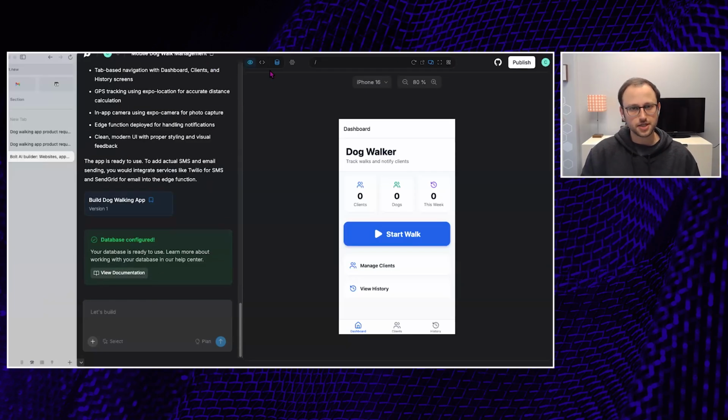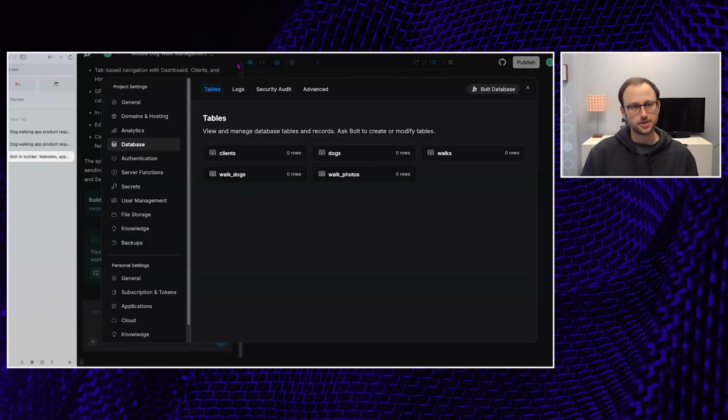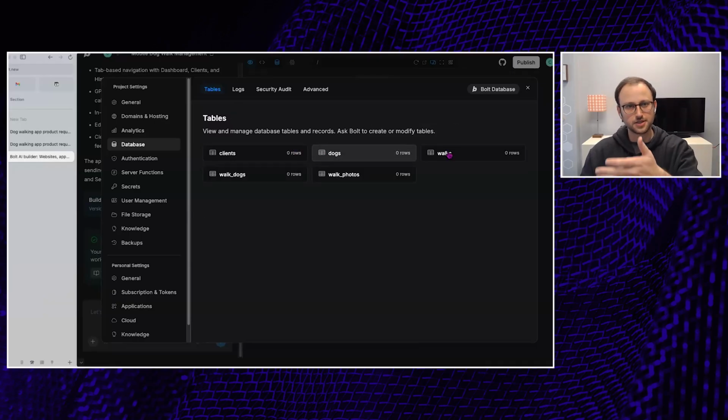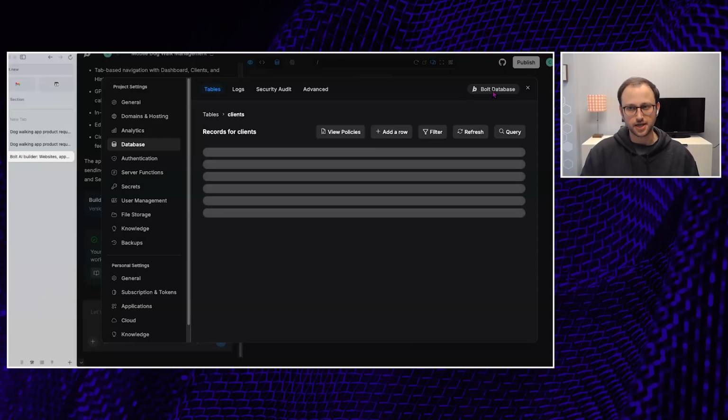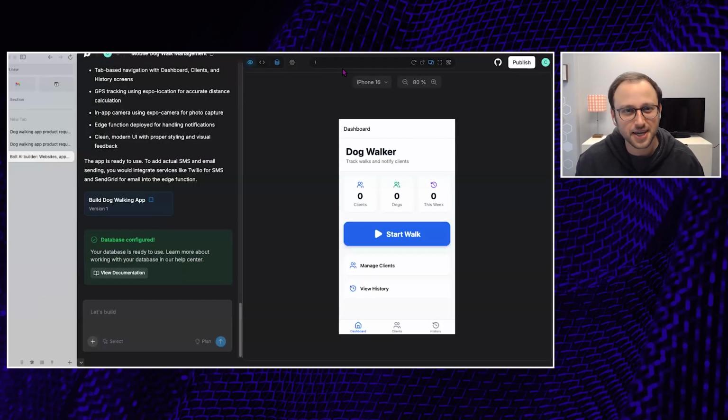And so let's just look at the database really quickly on some of those technical features. And this is the real power of something like Bolt or any of these coding agents. So I've got clients. This is where my clients are going to live. This is where my dogs are going to live. These are where the walks are. So it's done a pretty good job of building this out. If we talk to a real developer, Ed, one of our friends that we work with, maybe not the most efficient way they would lay it out, but it'll work. This thing will work.